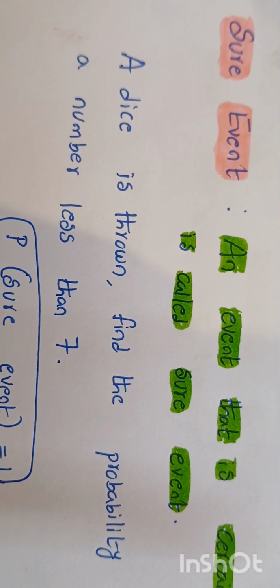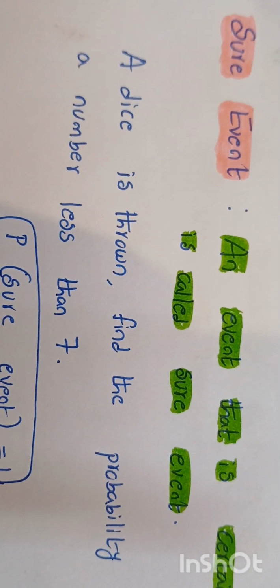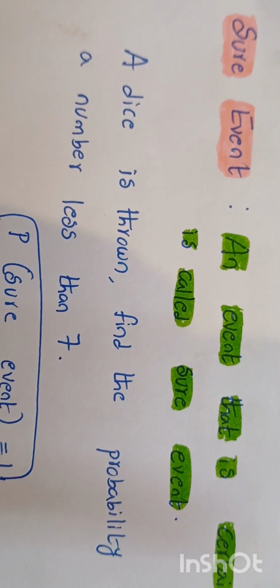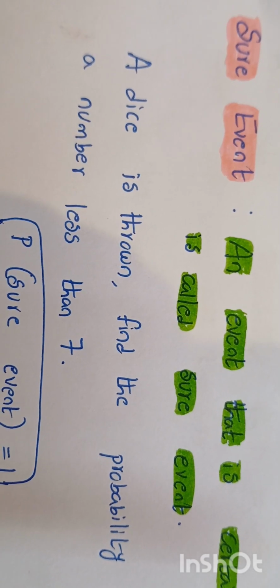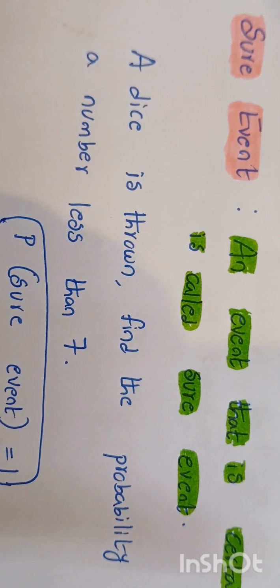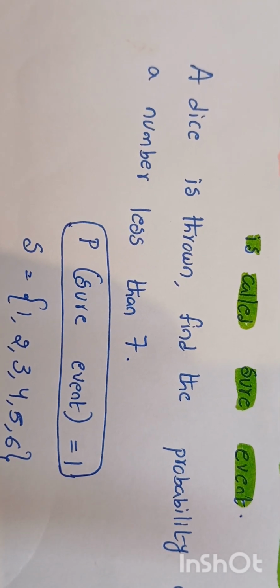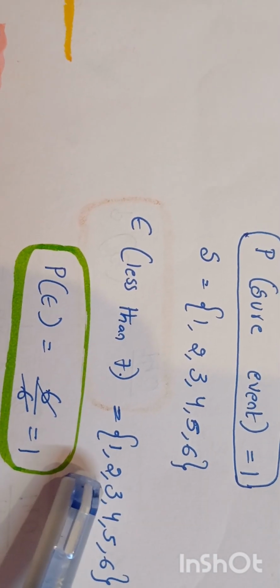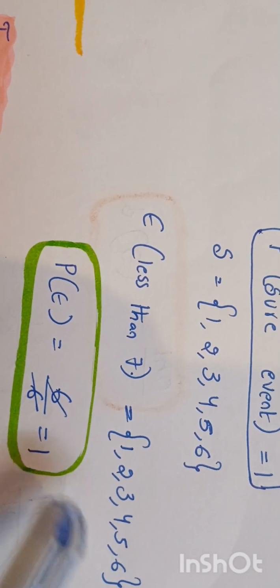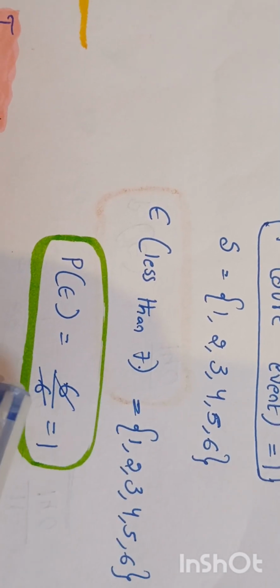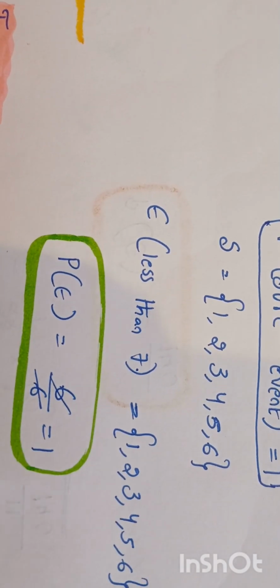We will discuss the sure event. An event that is certain is called a sure event. The example for this is, a dice is thrown, find the probability of a number less than 7. The probability of a sure event is 1. For this, all favorable outcomes are 1, 2, 3, 4, 5, 6. And possible outcomes are also 1, 2, 3, 4, 5, 6. Hence the probability is 6 divided by 6, we will get 1.